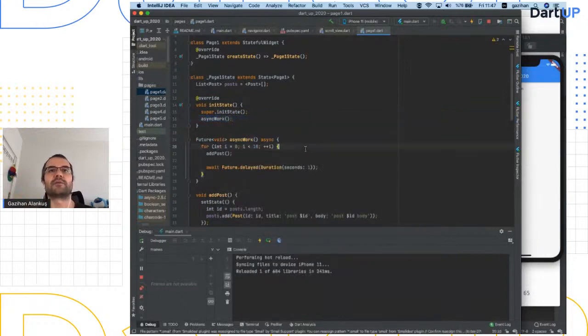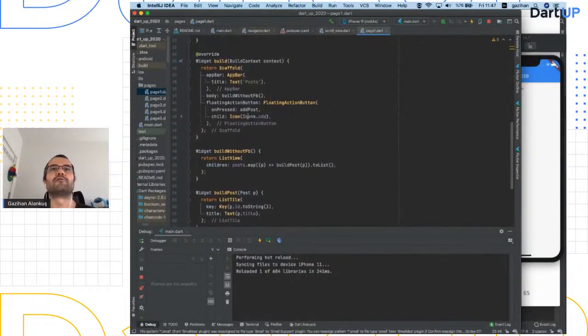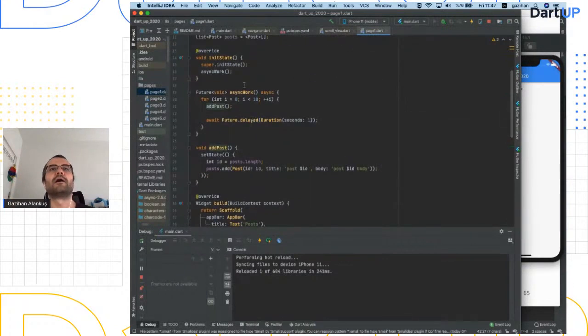Here I start something, and for 10 items, I call add post, and then wait for 1 second. It's like pressing the add post button every second. I also have a floating action button that calls add post when I press it. So the floating action button is calling add post, and the async work is calling add post. Both of them are calling add post. So this is just like pressing a button, the idea that I talked about.